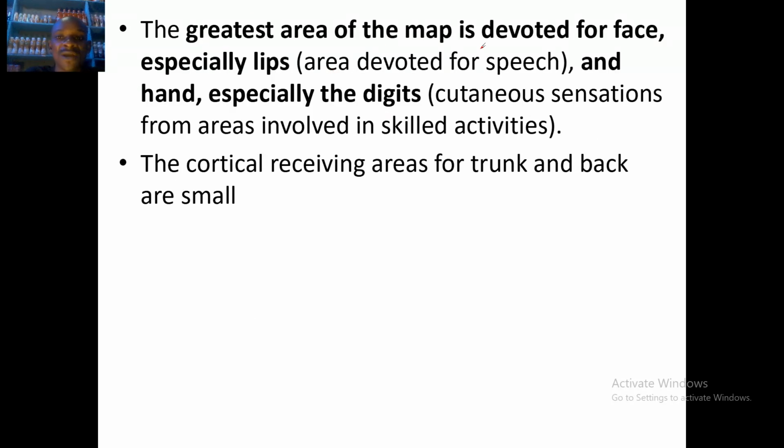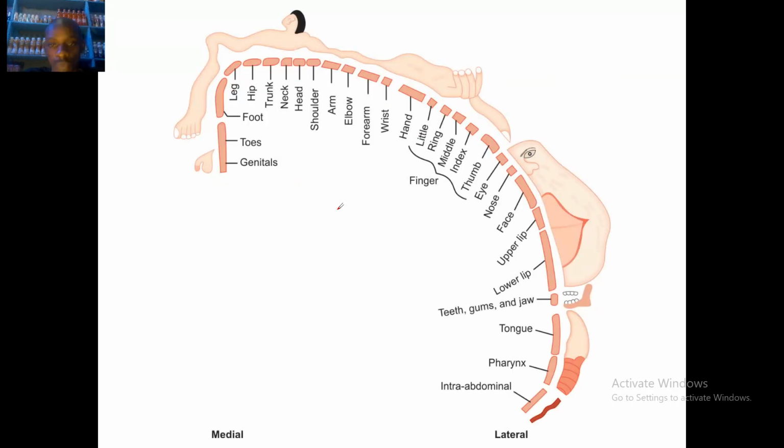The greatest area of the map is devoted to the face, especially the lips. That's area devoted to speech. And the hand, especially the digits. That's cutaneous sensitization from the areas involved in skilled activity. The cortical receiving areas for trunk and back are small.